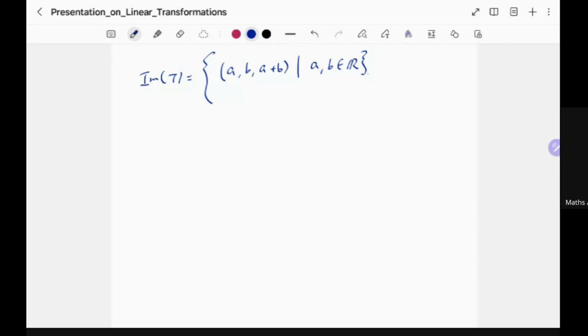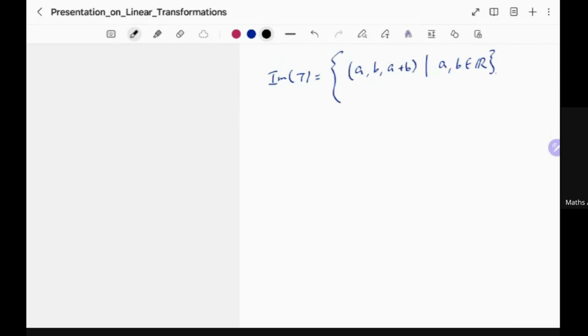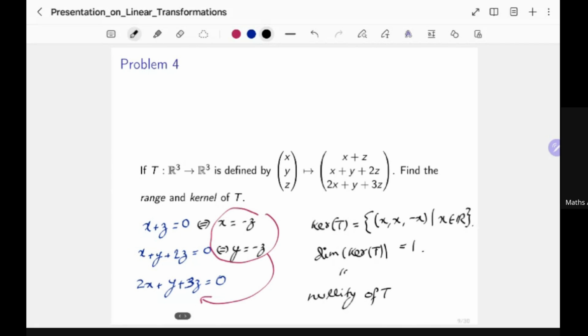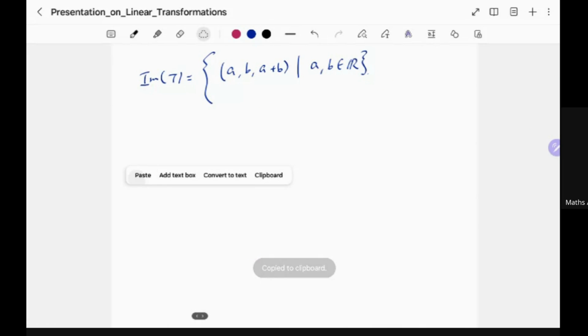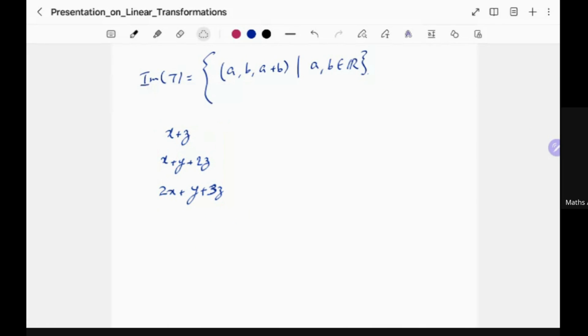Okay, and you can indeed do some calculations and convince yourself that this actually works. The calculation is going to be pretty basic. Let me see if I can copy this or not. So if you want to convince yourself that you are going to get all the vectors of this type, you just have to solve for something like this.